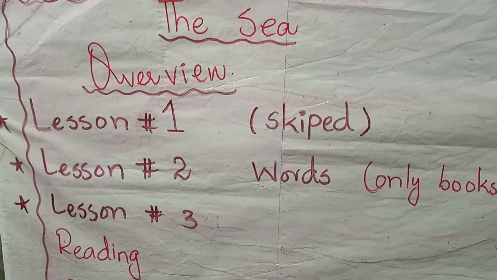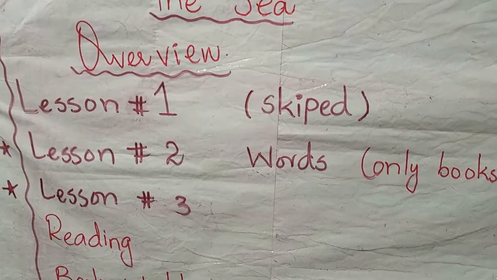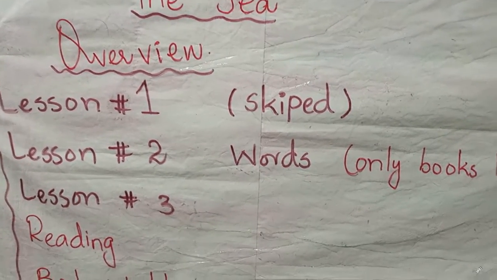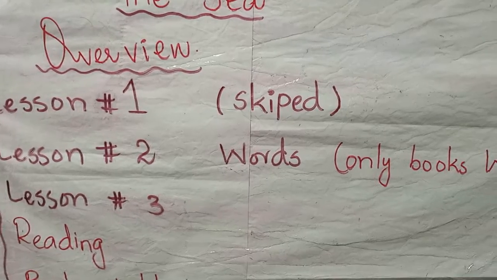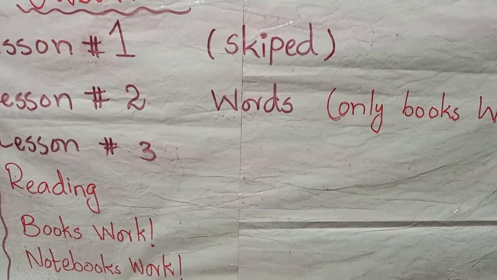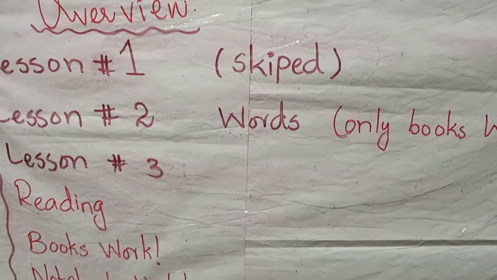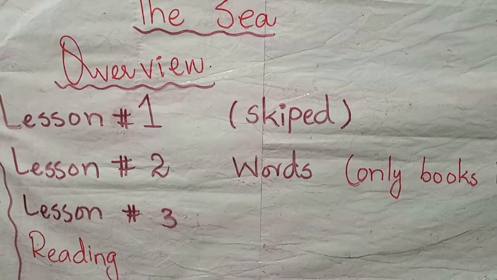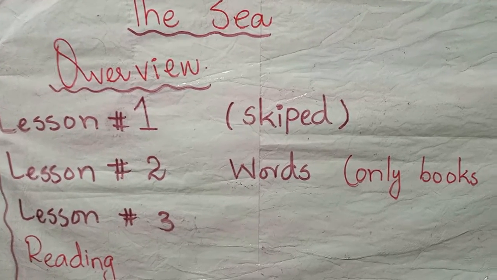Okay, coming towards the unit number 1 overview, unit number 1 the C overview. In unit number 1, lesson number 1 we have skipped, and in lesson number 2 you have the named word and it contains only book work. Lesson number 3 has reading, notebook work as well as book work. The notebook work is to be done in your neat copies and the book work is to be done in your books.